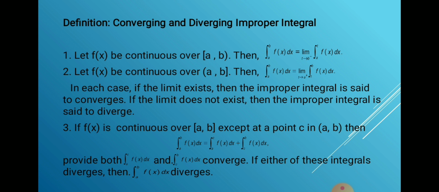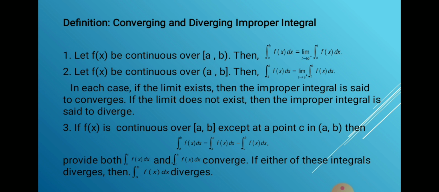Then number 3, if f of x is continuous over [a, b] except at a point c in (a, b), then the integration from a to b of f of x dx is equal to the integration from a to c of f of x dx plus the integration from c to b of f of x dx, provided both integrals converge.